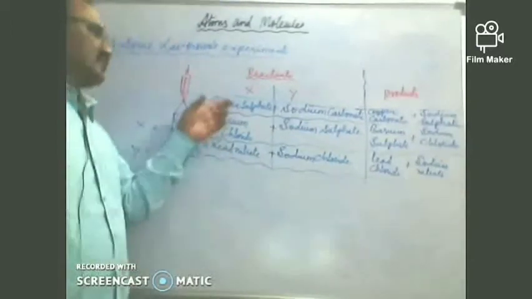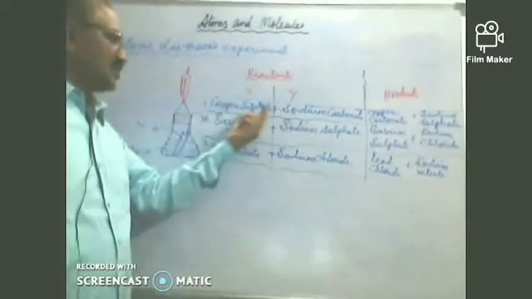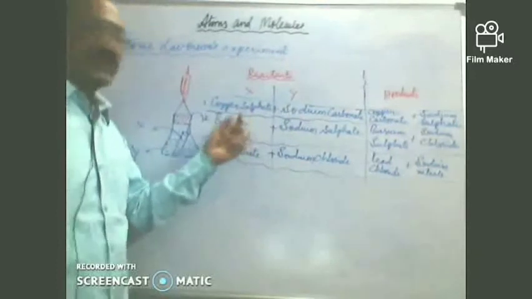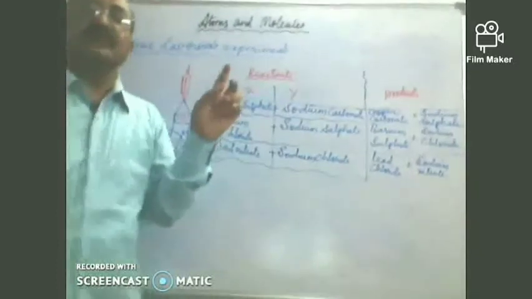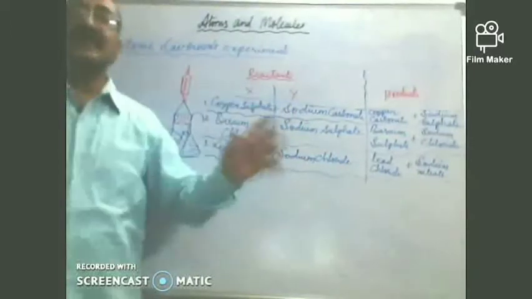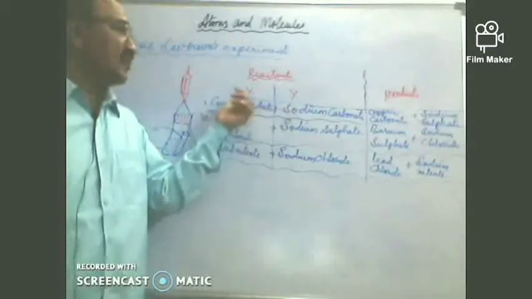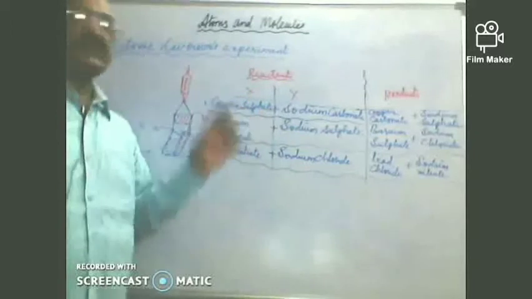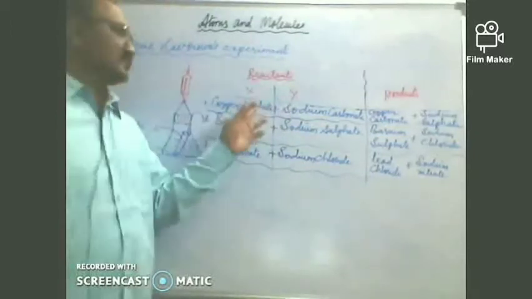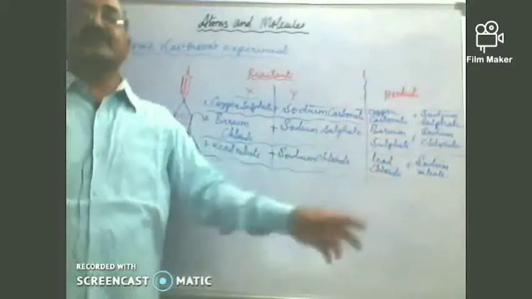So, children, we have X and Y. Say we are taking copper sulfate and sodium carbonate. Copper sulfate and sodium carbonate are taken separately, and 5% solutions of these substances are prepared separately. That is, a 5% copper sulfate solution and a 5% sodium carbonate solution are prepared separately and kept aside.